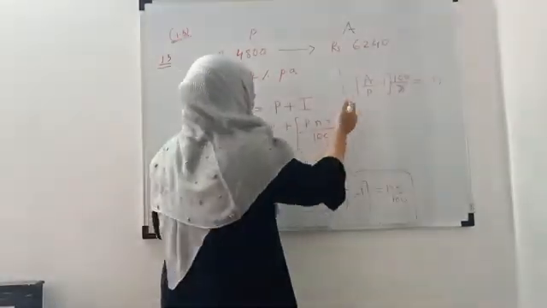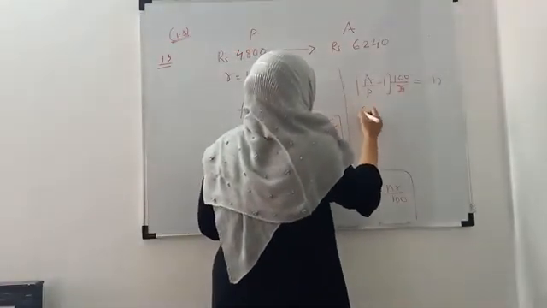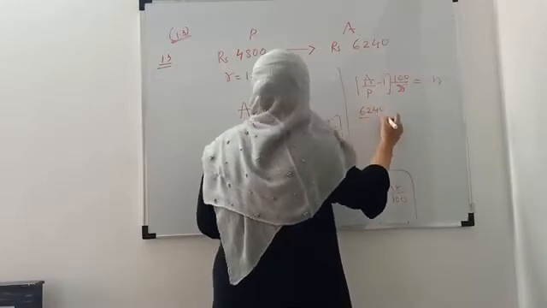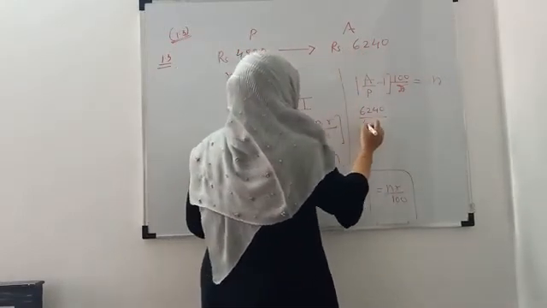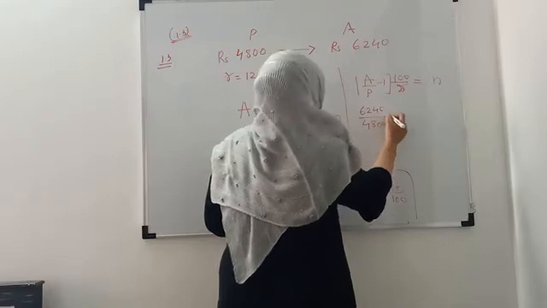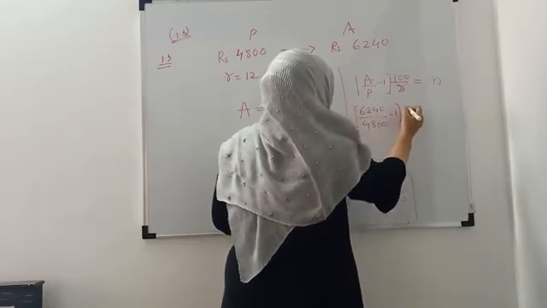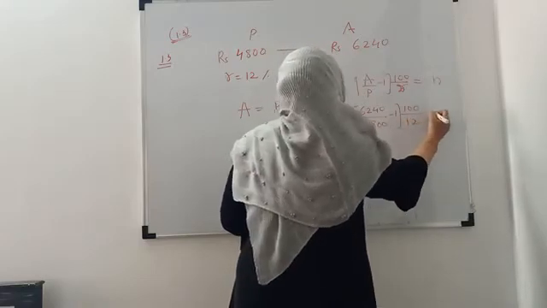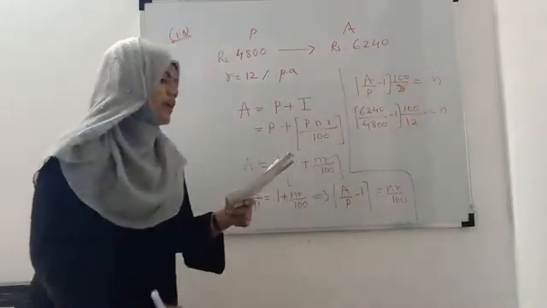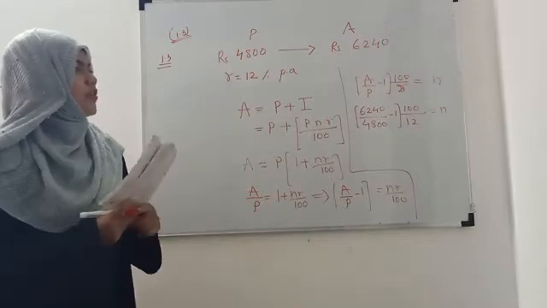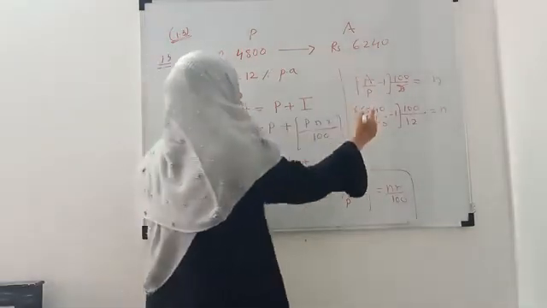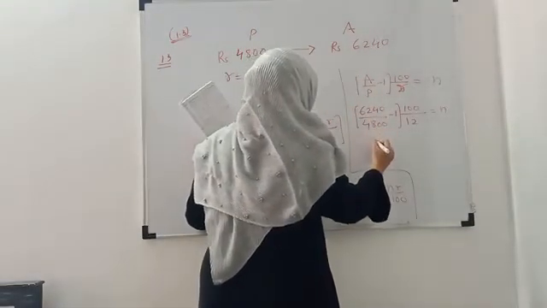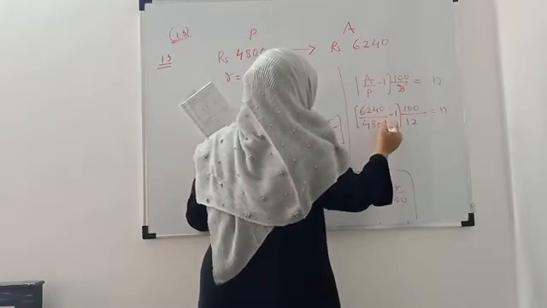Now substitute the values. A is equals to 6240. Amount principal is 4800 minus 1 into 100 divided by R is equals to 12, which is equals to n. Okay. So after calculating this part, you will get n is equals to, so do calculation.